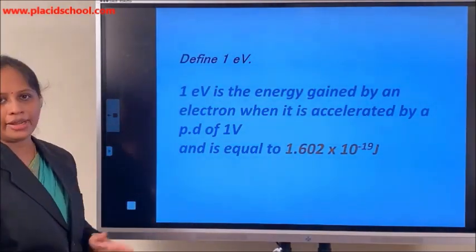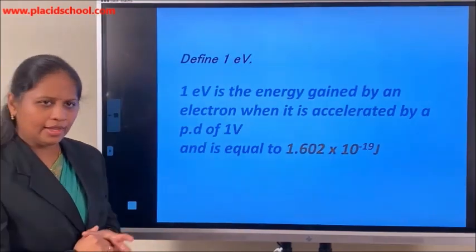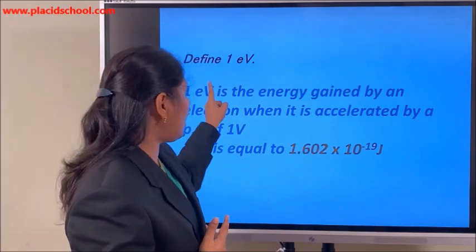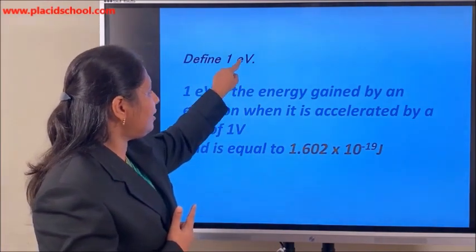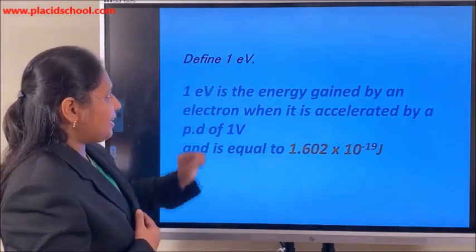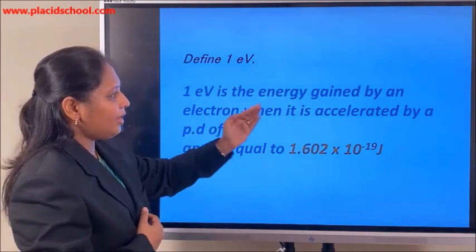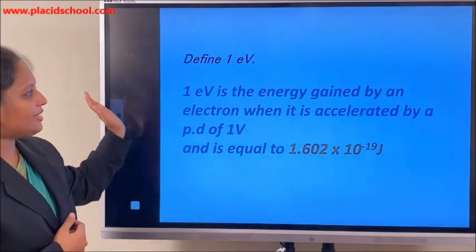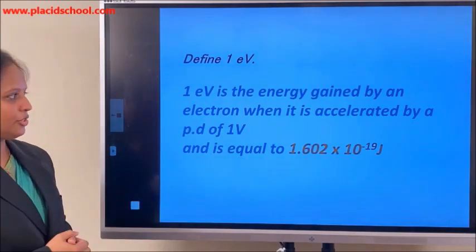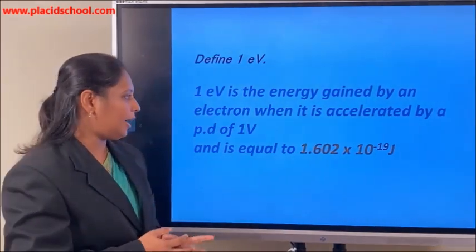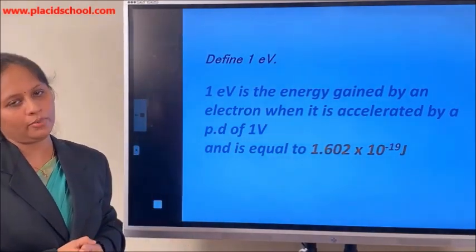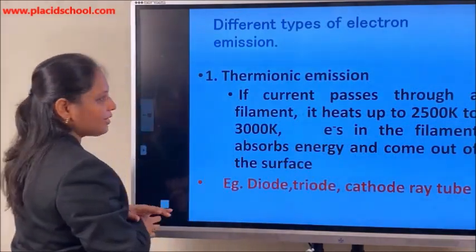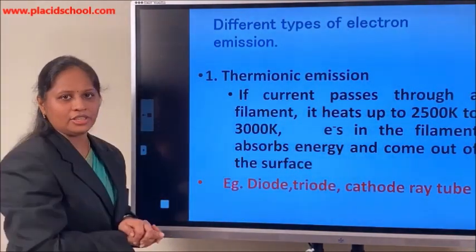Now how can you define 1 electron volt? Electron volt is the unit of work function, and it is said to be 1 electron volt when one electron gains an energy when a potential difference of 1 volt is applied. So it is the energy gained by an electron when it is accelerated by a potential difference of 1 volt. So 1 electron volt is nothing but 1.6 into 10 raised to minus 19 joule.